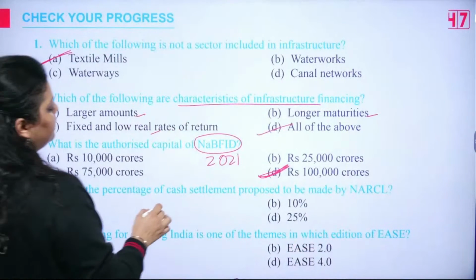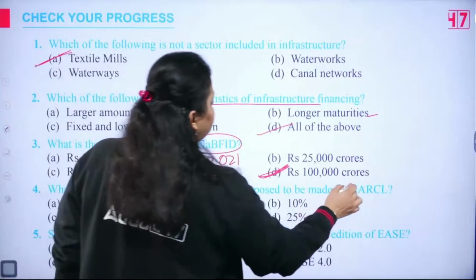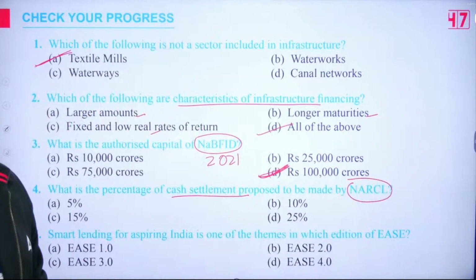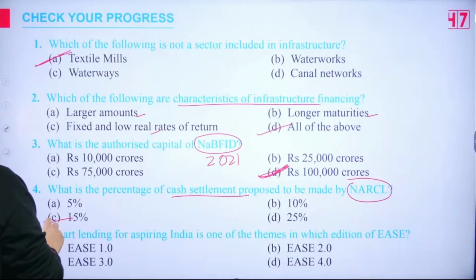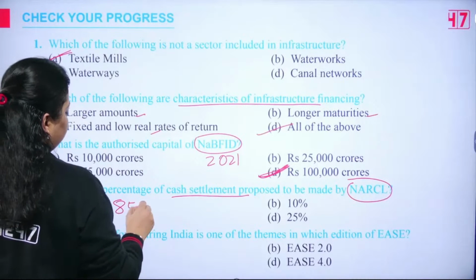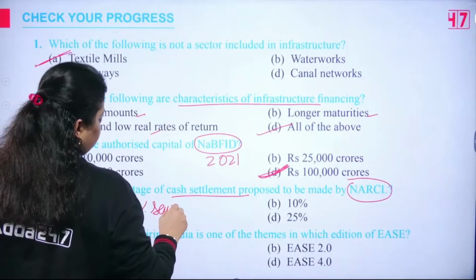Now, what is the percentage of cash settlement proposed to be made by NARCL? National Asset Reconstruction Company, that is also known as a bad bank. Very good. It is 15% cash settlement. The remaining 85% will be given as security receipts.